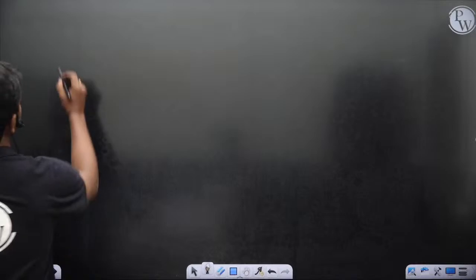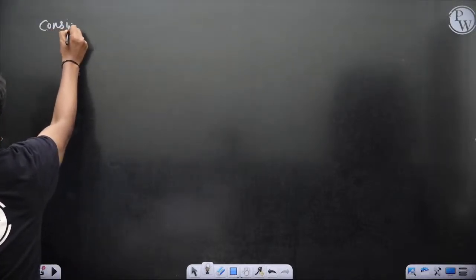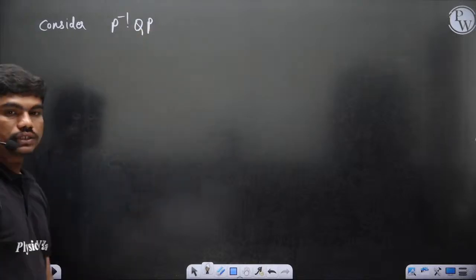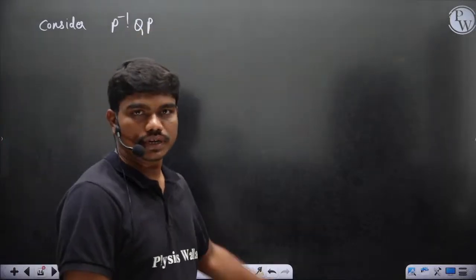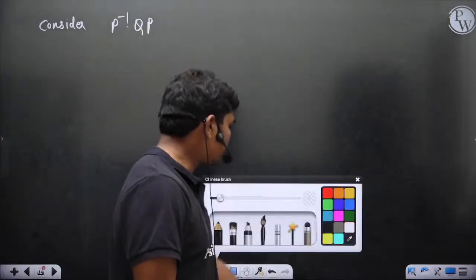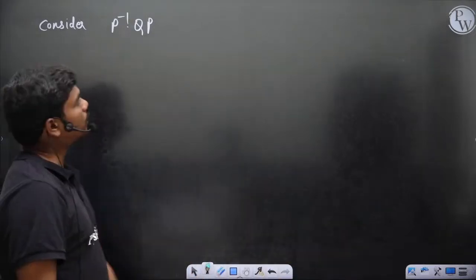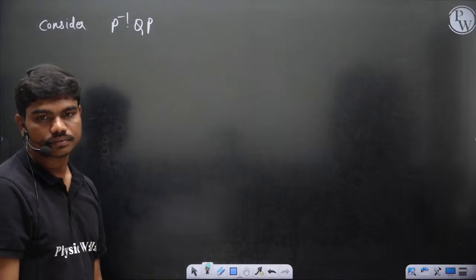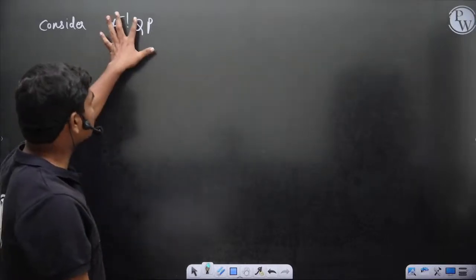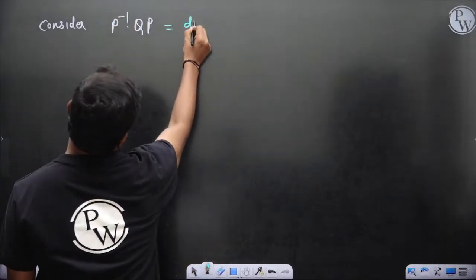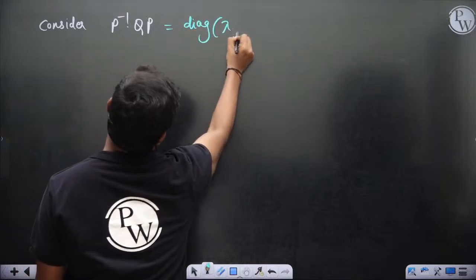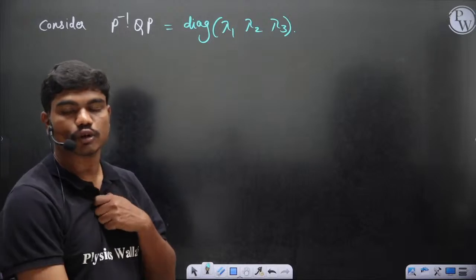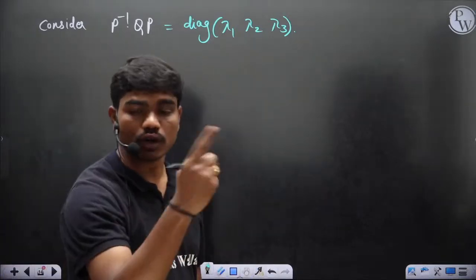So let's consider P inverse QP. What are the elements that you would get in this matrix? So let's see. First of all, this is a diagonalized form. Yes or no? Will you all agree? Correct. This matrix which is here is going to be the diagonal matrix of lambda 1, lambda 2, lambda 3, from the concept of diagonalization. Like I have told you in the last class, we have solved one question in fact.